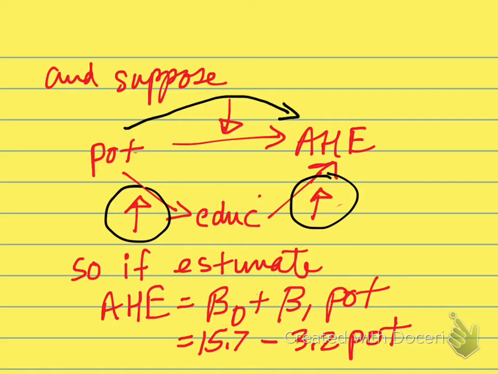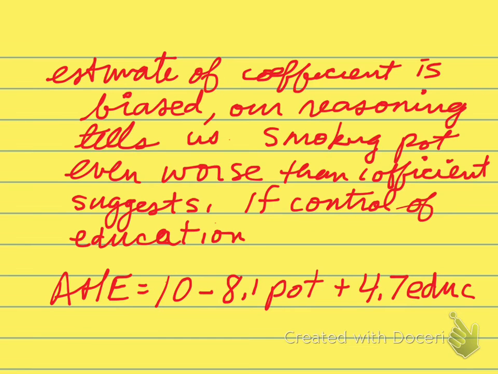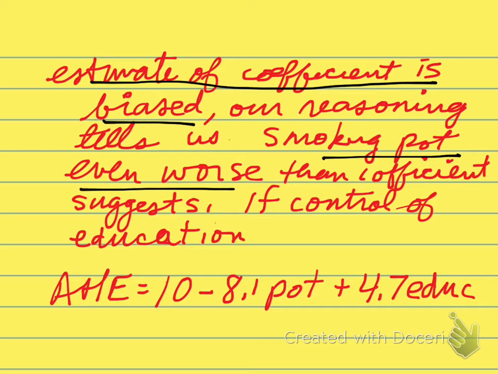and education positively affects earnings. So if we estimate this equation where we have pot alone in our regression, we might end up with estimates like this: 15.7 minus 3.2. So our coefficient is negative 3.2. The more you smoke pot, the lower are your average hourly earnings. But our reasoning is telling us that that estimate is biased. Smoking pot is actually worse than the coefficient is suggesting.